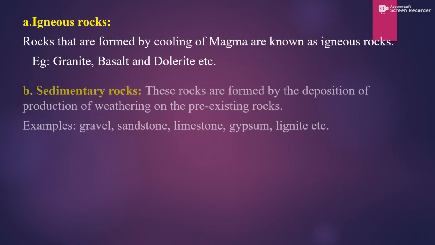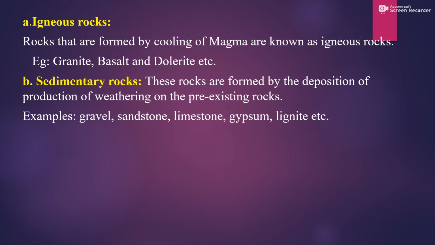Moving on to the sedimentary rocks. These rocks are formed by the deposition of products of weathering on pre-existing rock. Sedimentary rocks are rocks which are deposited somewhere else.